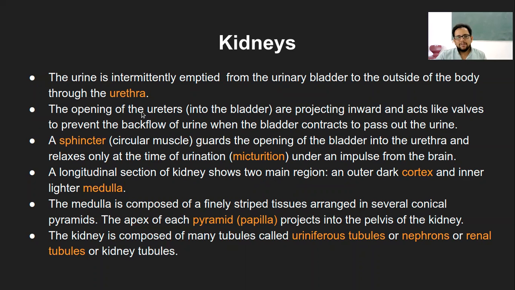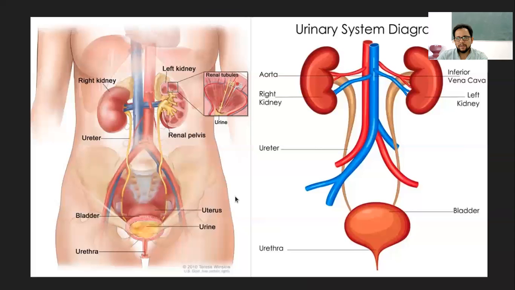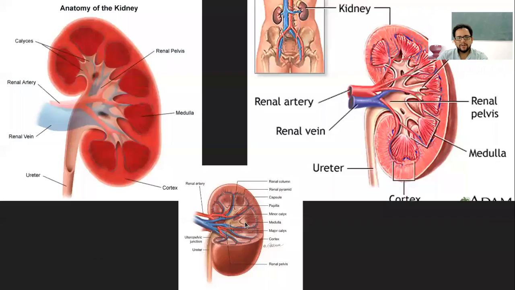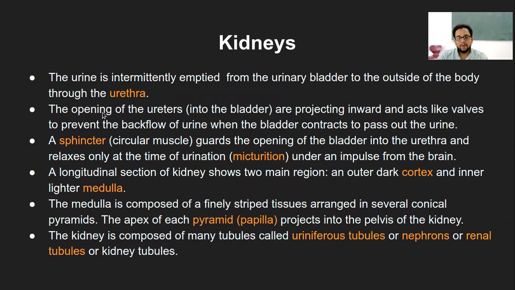The ureters are the tubes which connect from the kidneys to the bladder. So these are the two ureters, of course the left and right one. At the opening of these ureters into the bladder, they are projecting inward.